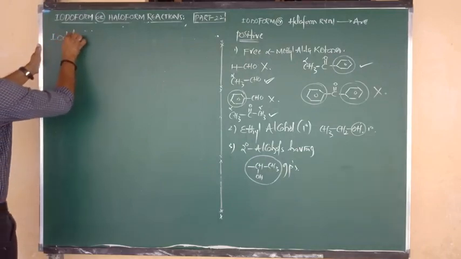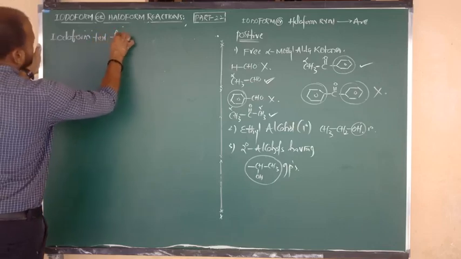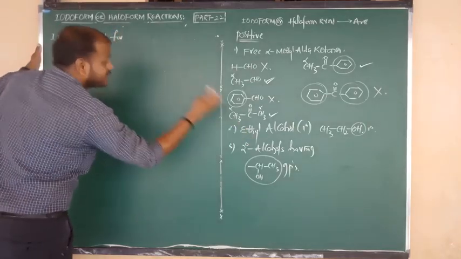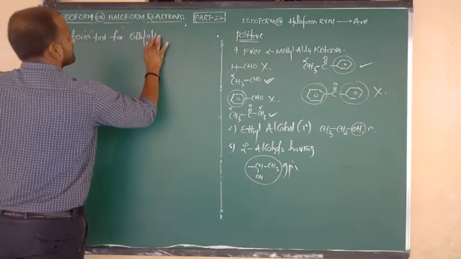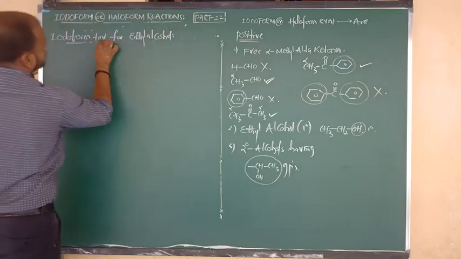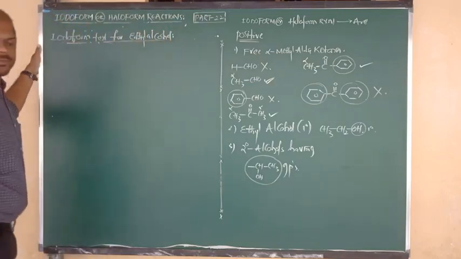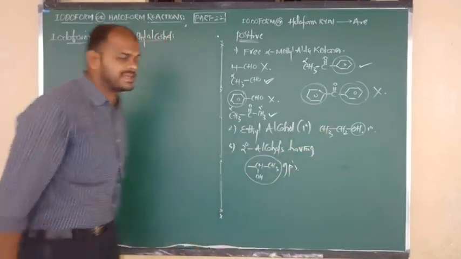Iodoform test for what? Ethyl alcohol. Right. Shall we discuss that? Good. Iodoform test for ethyl alcohol. What is the formula? CH3CH2OH.